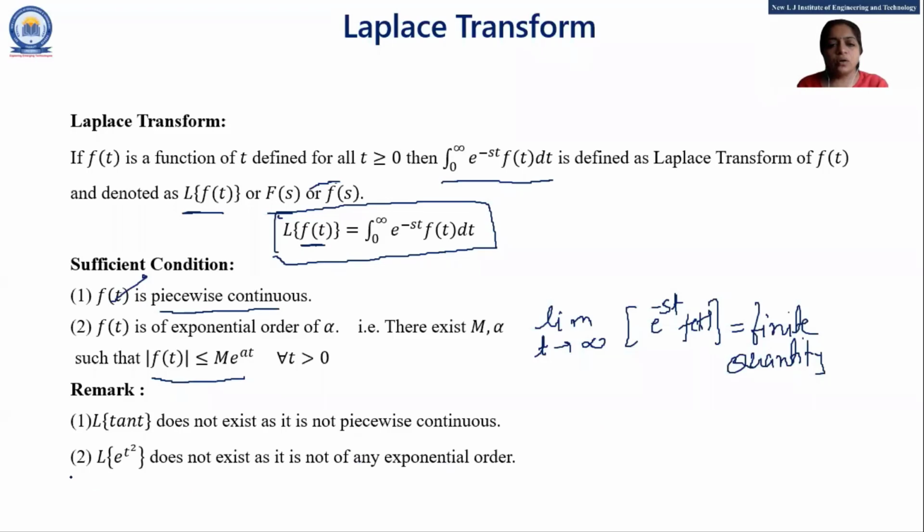That's why the Laplace of tan t or Laplace of e raised to t square does not exist. Students, in our syllabus, you are always given piecewise continuous functions that satisfy the second condition also. So you need not worry about whether we can apply it or not. You have to apply Laplace transform, whatever function you are given.